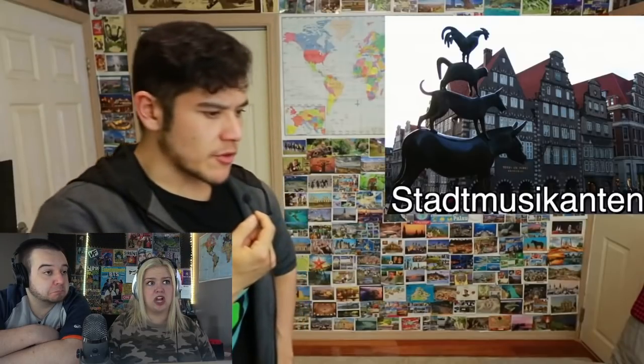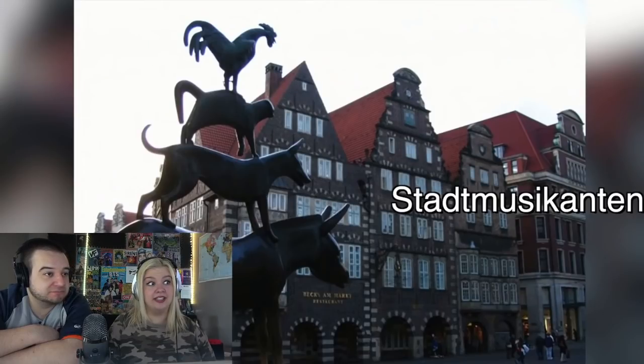Lots of marine culture here. Actually, people who want to become sailors come to Bremen and Bremerhaven. Beck's beer comes from here, as well as chocolate beer, both of which many Germans hate. Let's see, what else do they have? They have the chocolate Bremer beer. That sounds good. Kanten statue.